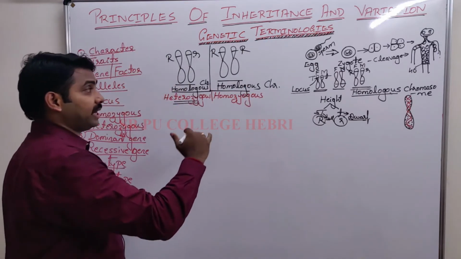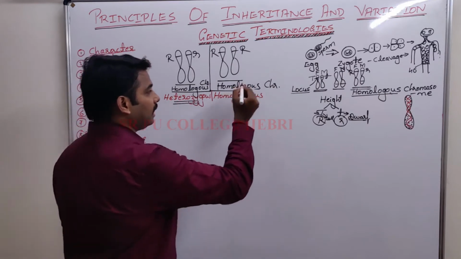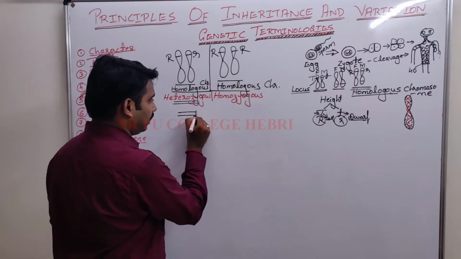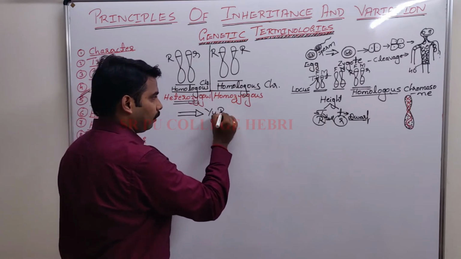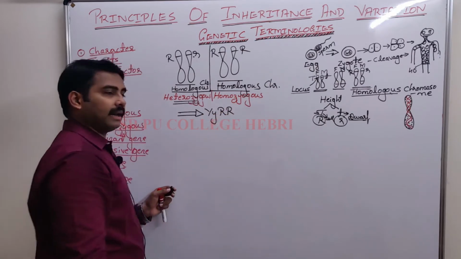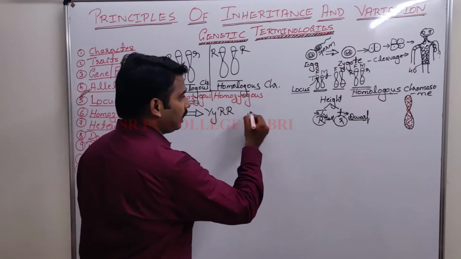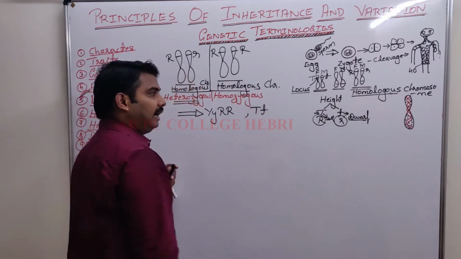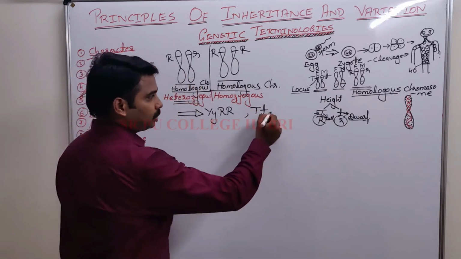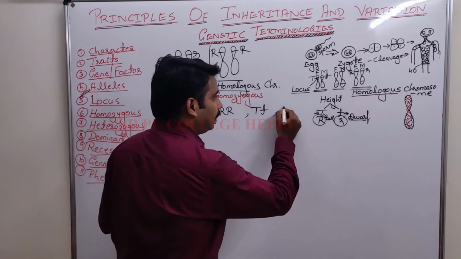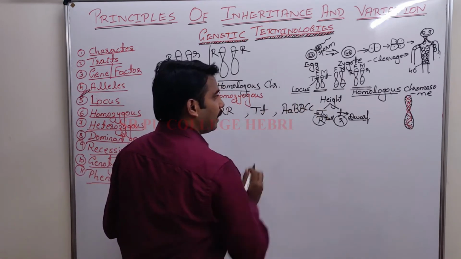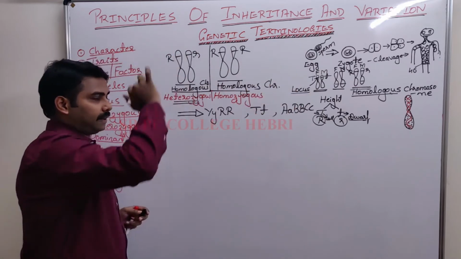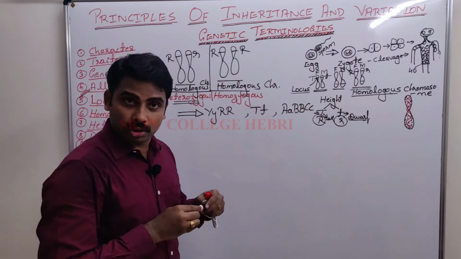Genotype is the genetic makeup in an individual. In an individual, the genotype is capital Y, small y, capital R, capital R. In an individual, capital T, small t is the genotype. In an individual, capital A, small a, capital B, capital C, small c, capital D. Hope you understood the concept.